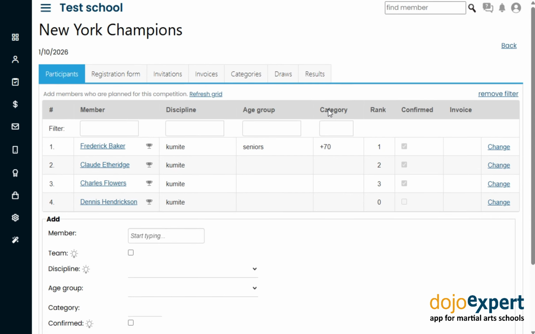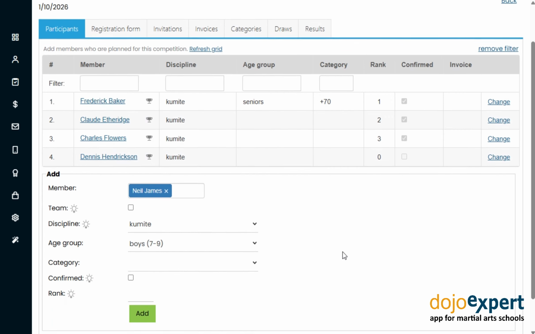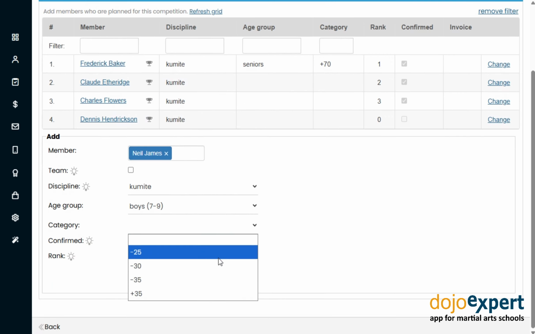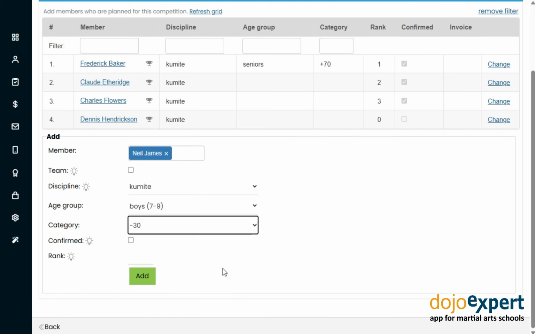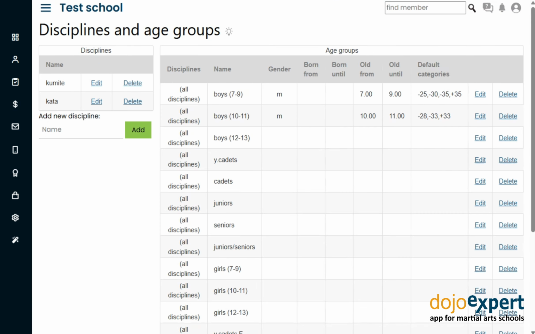Let's now add a member named Neil James who is 9.5 years old and see what happens. When I select the age group 7 to 9 years old, I can select one of the categories I have defined. After I save, I will see a warning that this member does not fall within the 7 to 9 age range. This is just a warning and does not prevent me from keeping the member registered in that category.